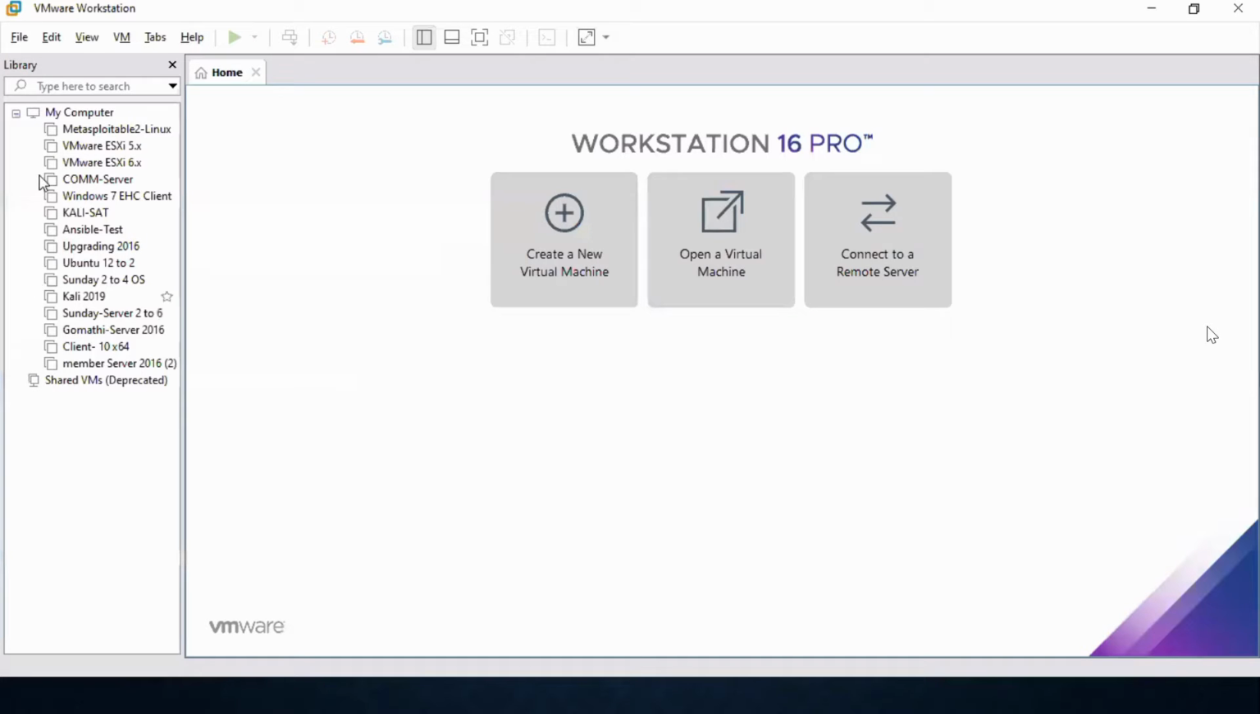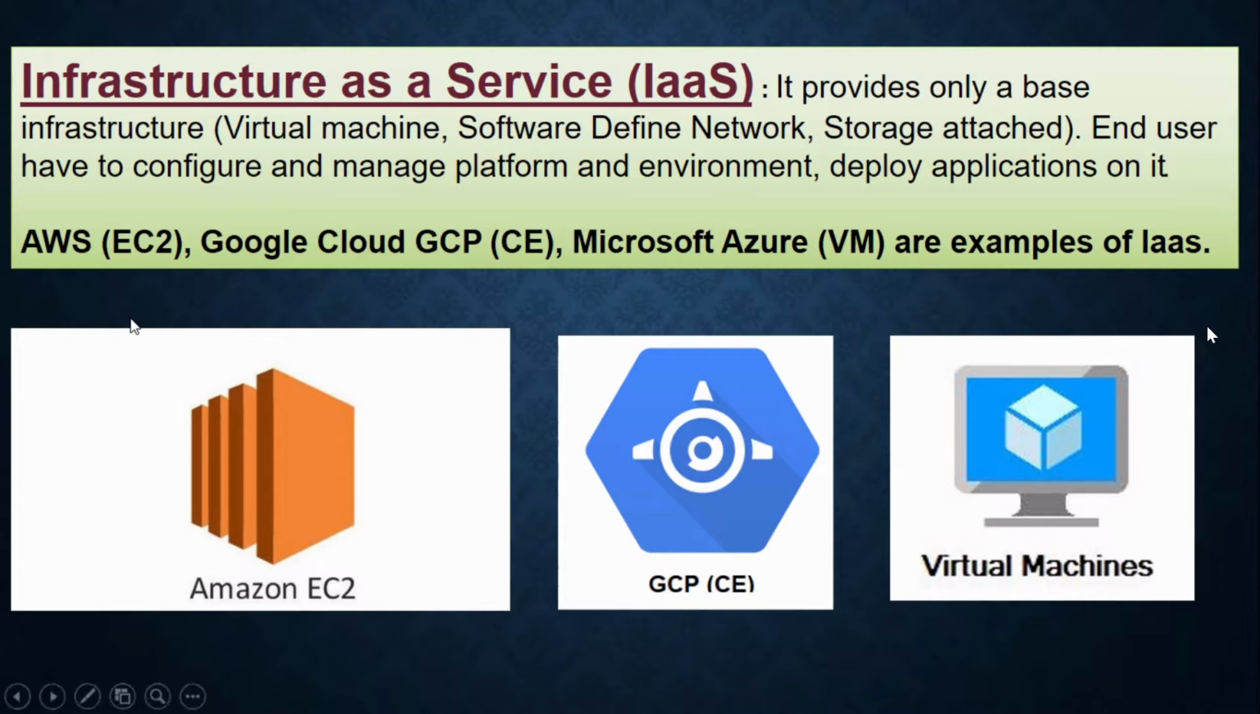Same. Everything you are selecting, the same thing when you are working in a cloud, you have to select. And that is called infrastructure as a service. We call it IaaS. In infrastructure as a service, the three best examples are AWS's EC2, Google Cloud's Compute Engine, and Virtual Machines from Microsoft Azure.